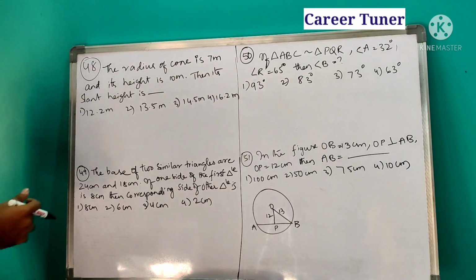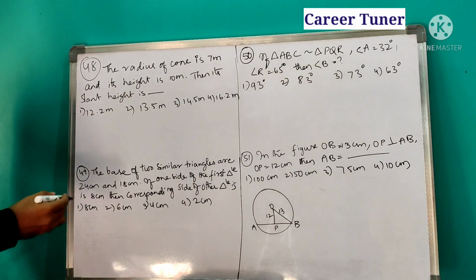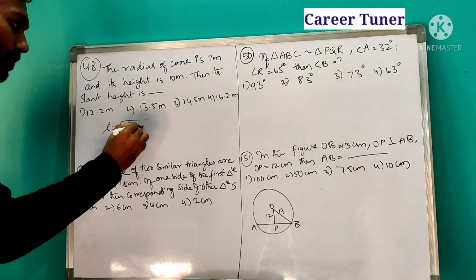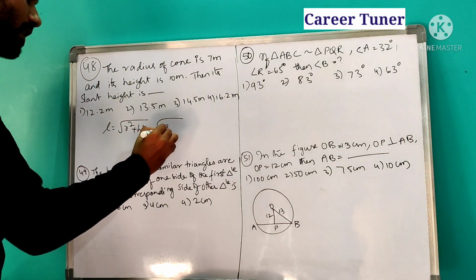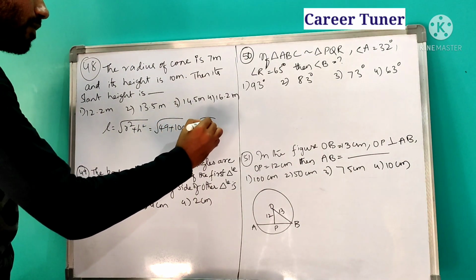Next, question 48. The radius of a cone is 7 meters and its height is 10 meters. Then its slant height is equal to. So what is slant height? It is equal to root of r square plus h square. What is r? R is given as 7. 7 square is 49, plus height is nothing but 10, 10 square is 100. So it is nothing but root of 149.